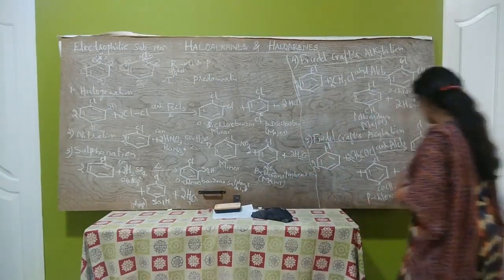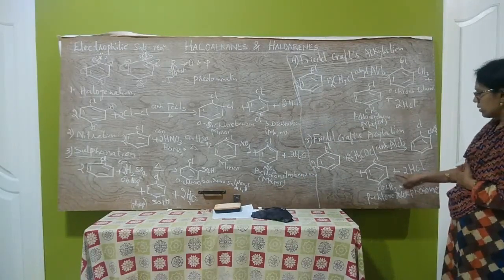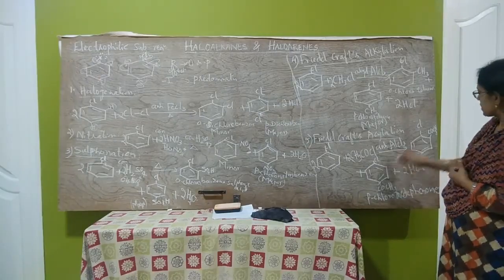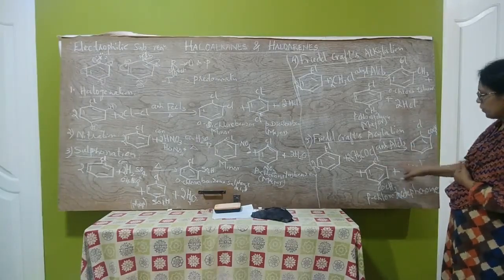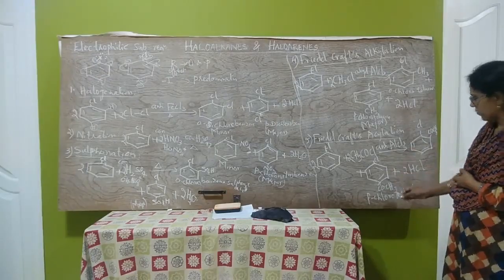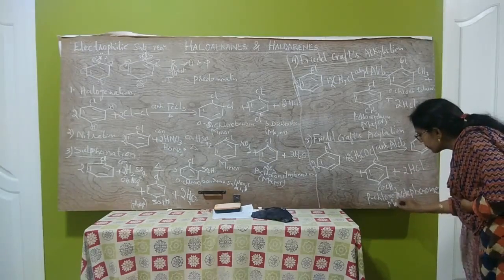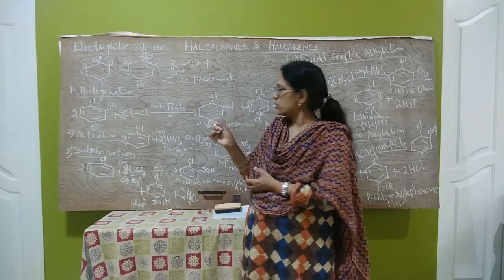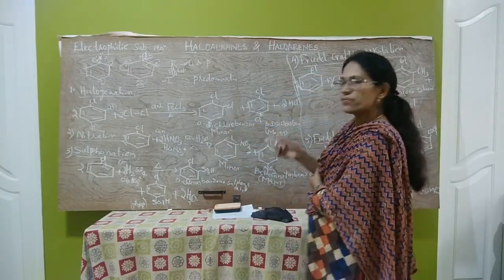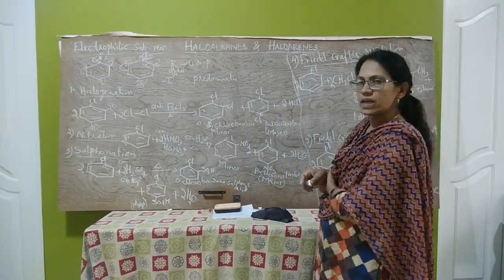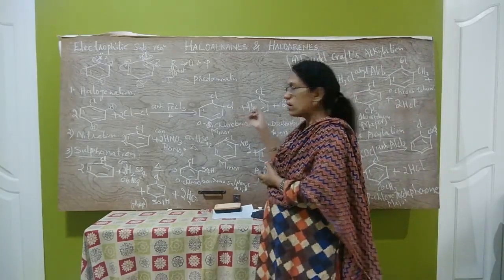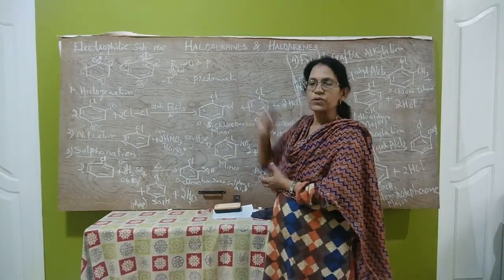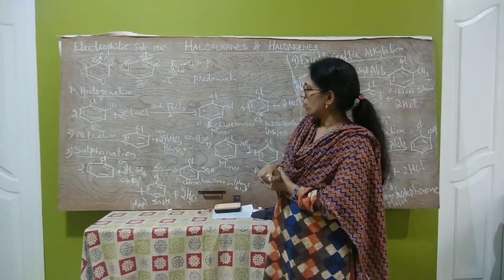Here, the IUPAC name of this is 2-chloroacetophenone and 4-chloroacetophenone. This is the major product. So, halogenation, nitration, sulfonation and Friedel-Crafts reactions: these are the electrophilic substitution reactions of benzene.